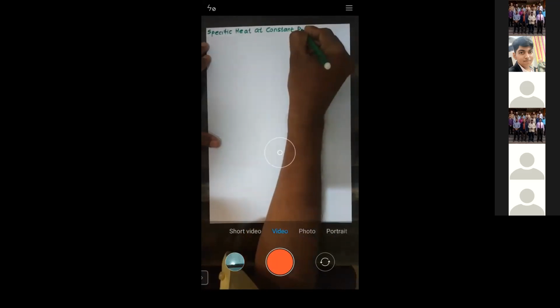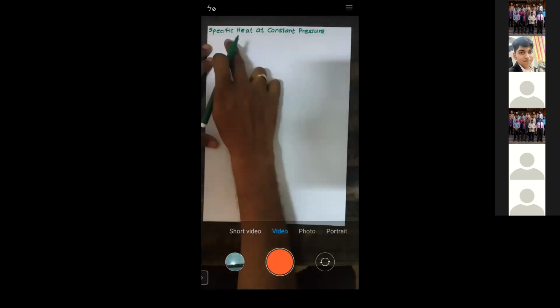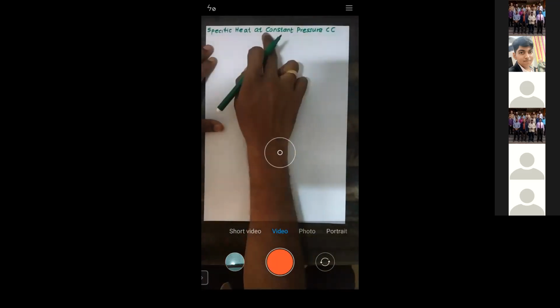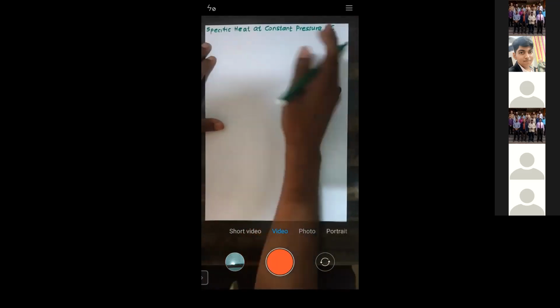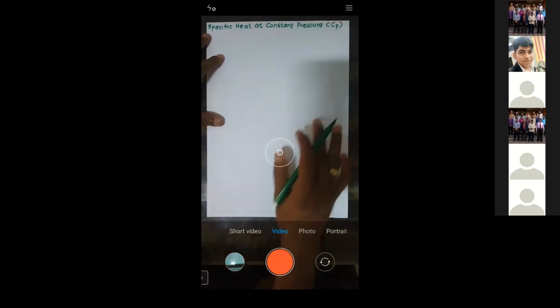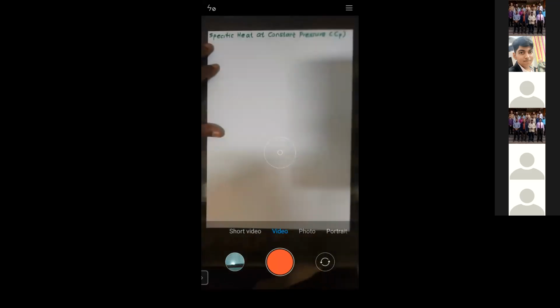I'll just write it down here. Specific heat is indicated by C, and as it is at a constant pressure, we need to indicate it as CP. So C is the specific heat, and P indicates that it is at a constant pressure.